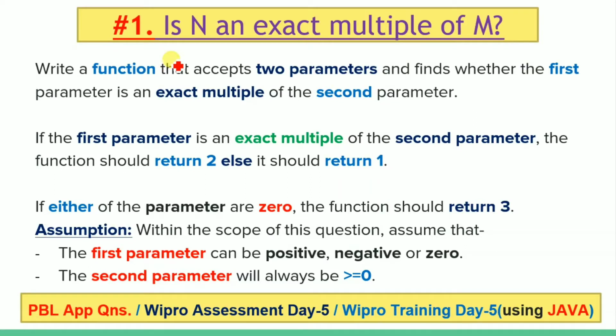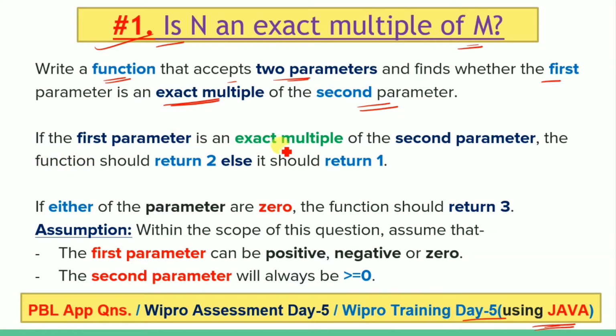Hello friends, today we are going to discuss the first question of Wipro training day 5 using Java. So, the question is "an exact multiple of m?" Here we have to write a function that will accept two parameters and we have to find whether the first parameter is an exact multiple of the second parameter.